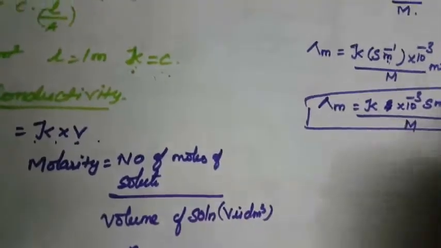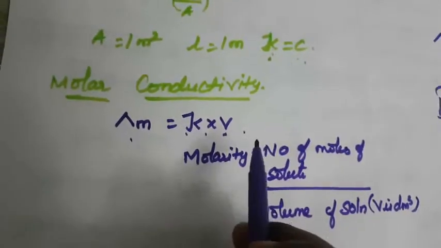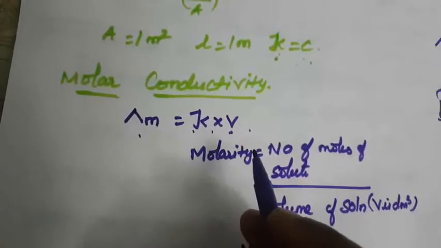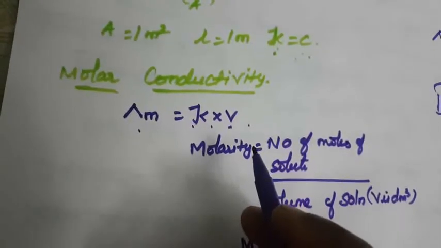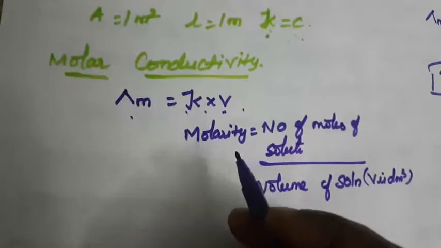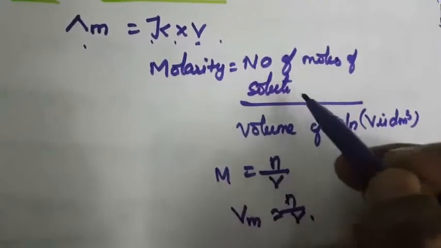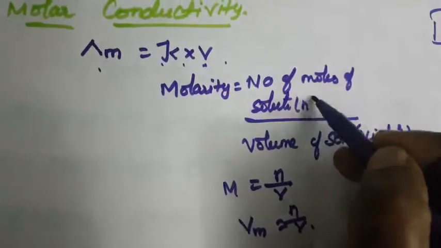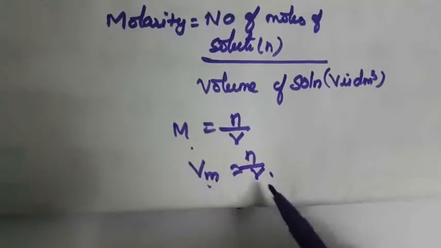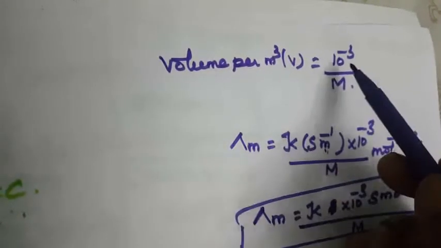So next one is, once again, what is meant by specific molar conductivity. Molar conductivity is defined as the conductance of 1 mole of the electrolytic solution, therefore a quantity called molar conductance. So Vm is equal to kappa into V. What is meant by molarity? The number of moles of solute, N, divided by volume of solution in liter. So M is equal to the number of moles, and volume is equal to N by M. So volume per meter cube, that is V is equal to 10 power minus 3 by M.